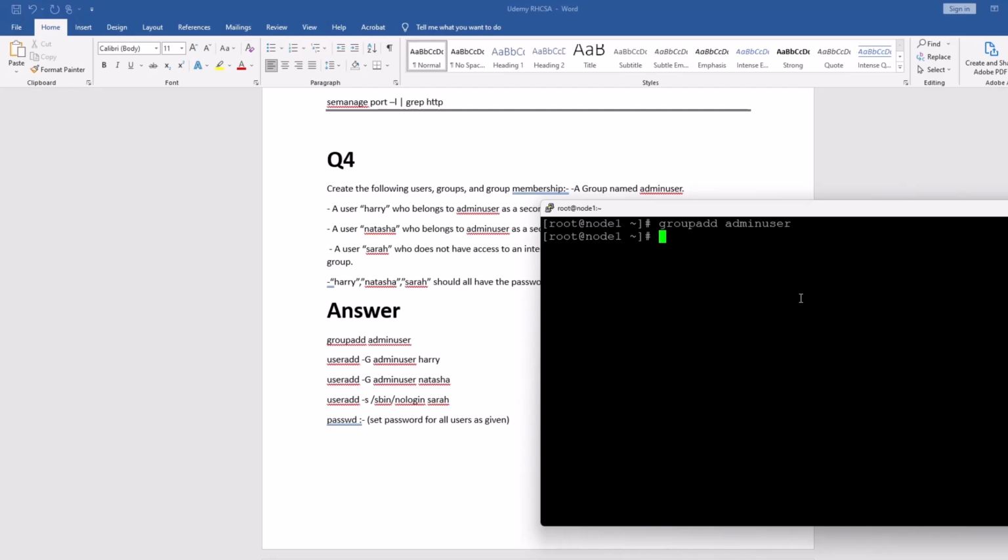The second part is you have to add a user, Harry. You have to add a user Harry. So this is the command you use to add Harry, and the secondary group is admin user, right? So this is the command you type, right? And this is the same command for Natasha,